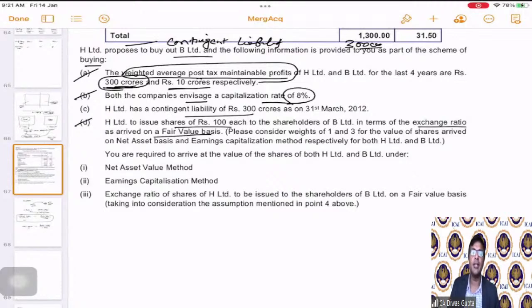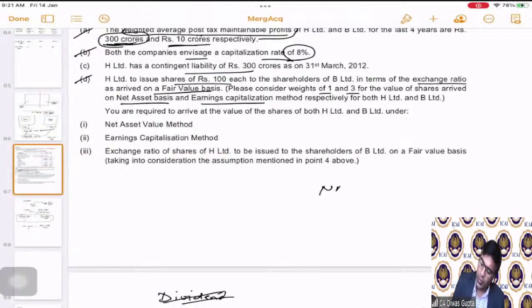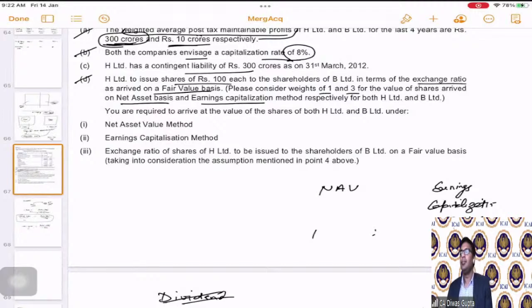Now, what is that fair value basis? They are saying please consider weights of 1 and 3 for the value of shares arrived at on net assets basis and earnings capitalization method. So you follow two methods, NAV and earnings capitalization method. Put a weight of 1 on this and a weight of 3 on this, and arrive at the total fair value.